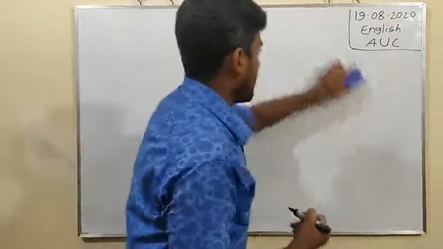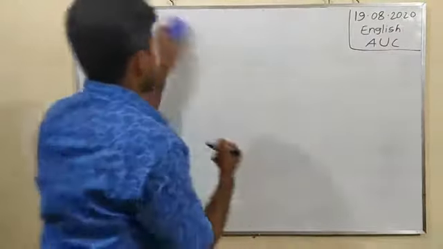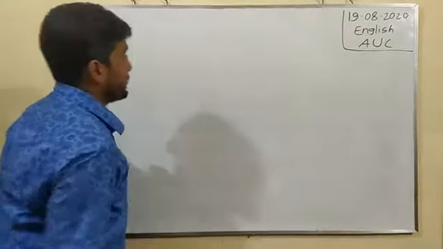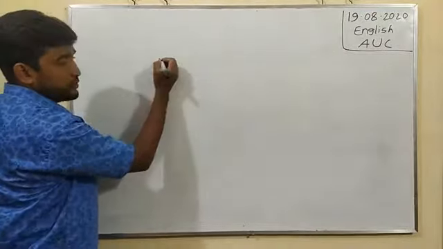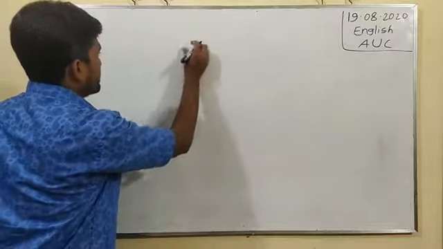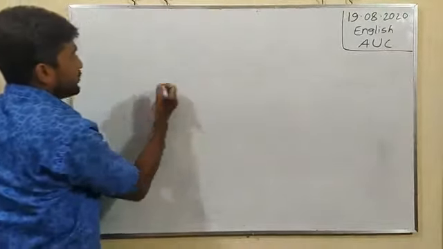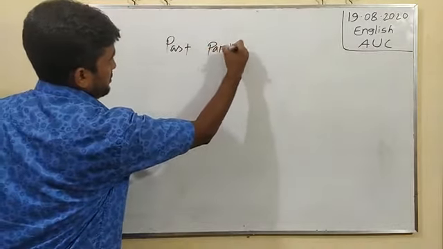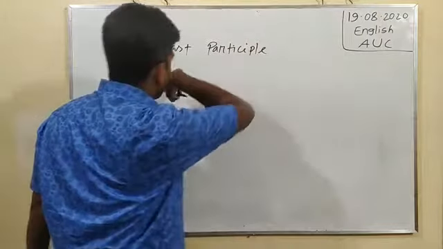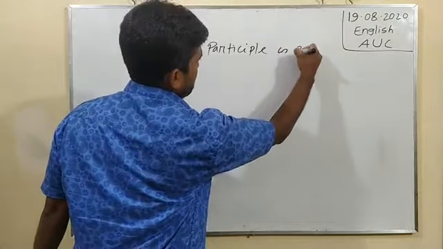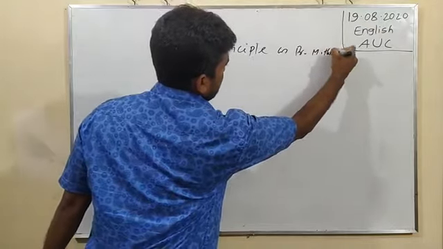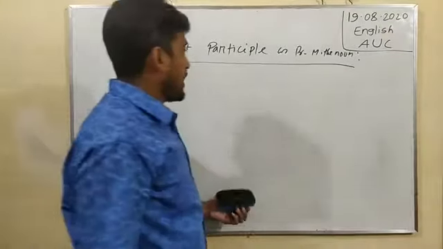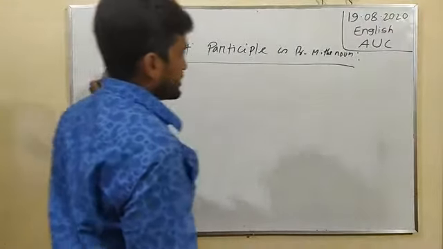Today I am going to discuss the one remaining rule of pre-modifiers. Write down in your note another definition of pre-modifiers: past participle as pre-modifier of the noun. At first, we have to know the exact definition.